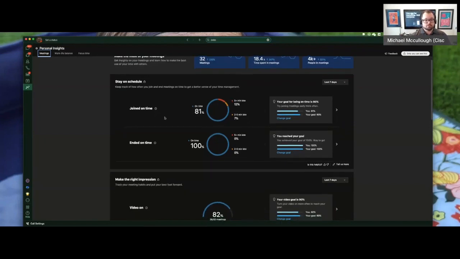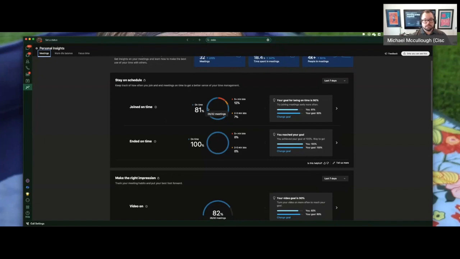Now, some of the statistics we're seeing. Did you join meetings on time? How late were you to those meetings? Did you end your meetings on time? We can also set goals for ourselves so we can improve if that's something you want to make sure you're scheduling more meetings on time. You can also see how you stack rank against your peers.